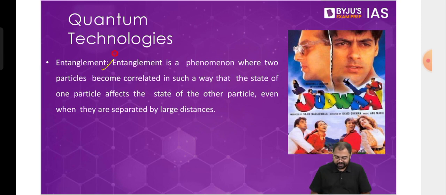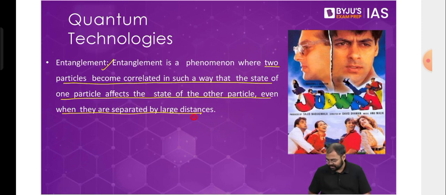Now, the concept of entanglement is also a very weird concept, where we say that there are two particles that become correlated in such a way that the state of one particle affects the state of the other particle, even when they are separated by large distances. Now, even this is a concept that is again unthinkable for us. And apart from obviously the films, this is a property that was first predicted or rather seen by Albert Einstein. Now, Einstein basically had called this phenomenon spooky action at a distance.